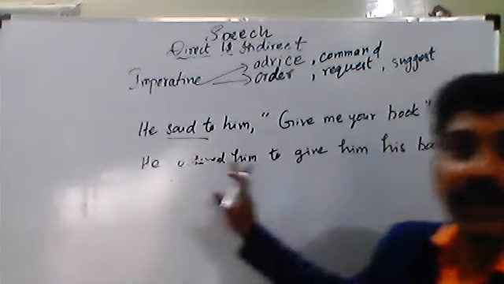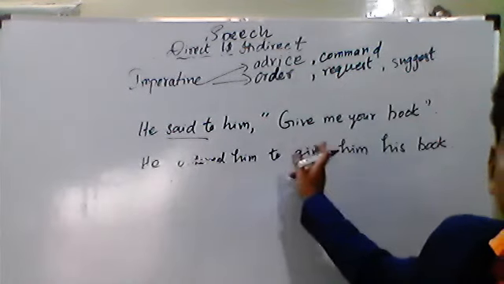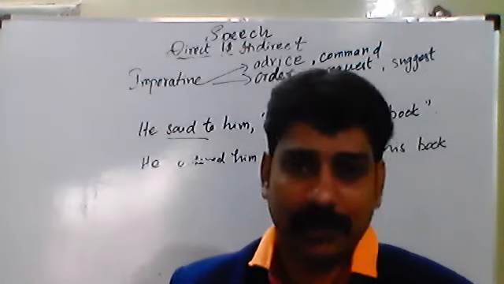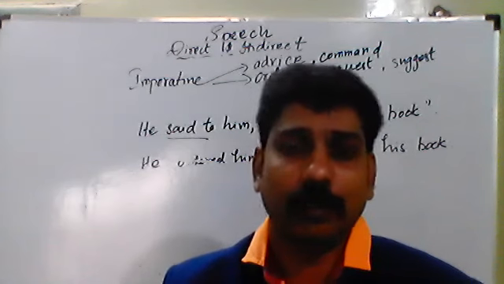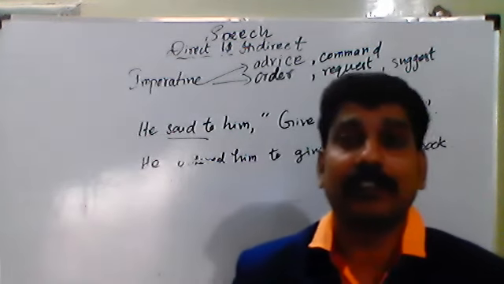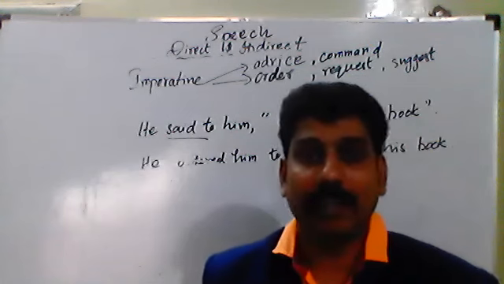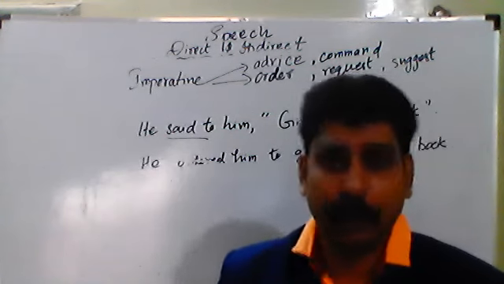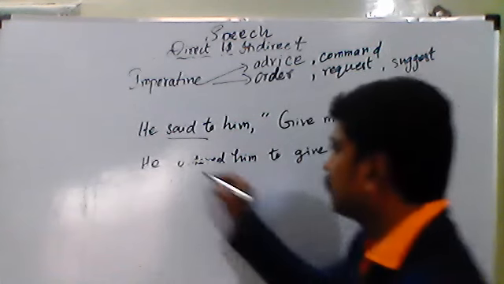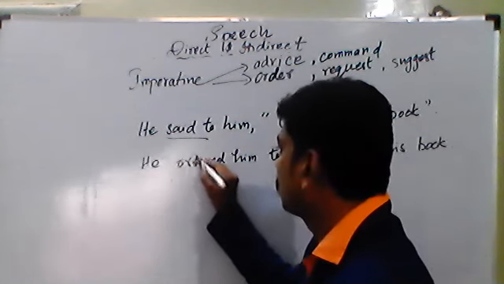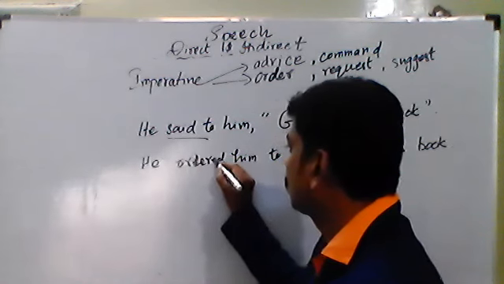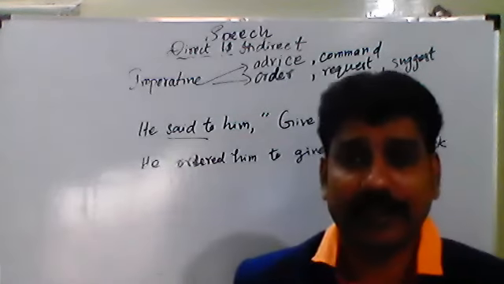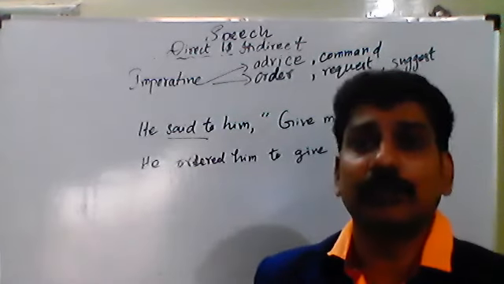See the first sentence, he said to him, give me your book. So it seems to be an order, or it can be a request. So both types we can use, but we cannot tell it is an advice. So it can be an order, a command, or a request. So anything we can write. He ordered him to give him his book. The sentence is correct. He requested him to give his book.